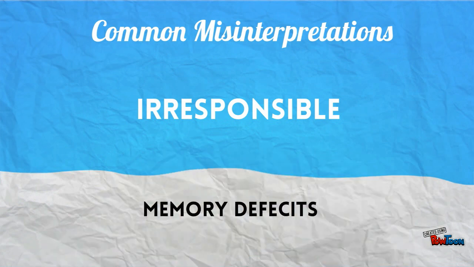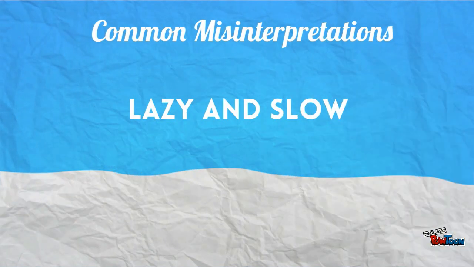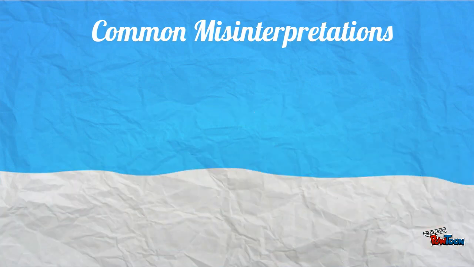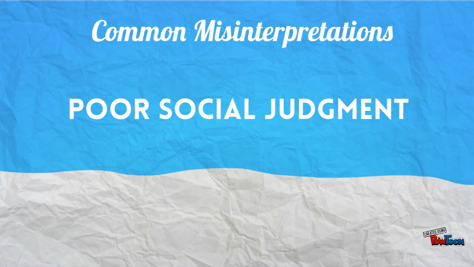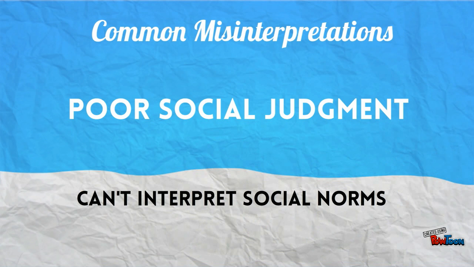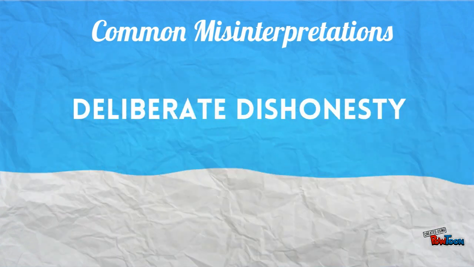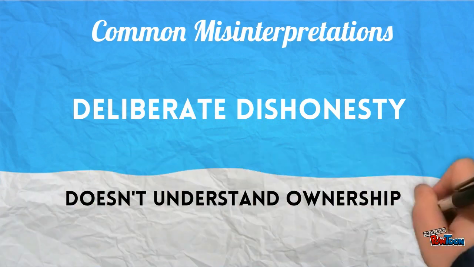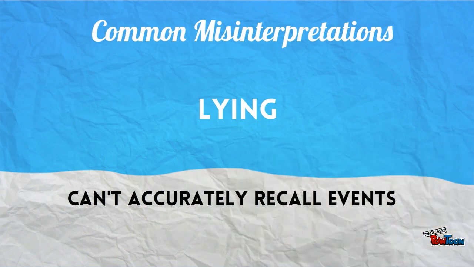Teachers should understand that what they may view as a child's laziness and slowness is actually the child's difficulty in grasping the abstract concept of time. A student's poor judgment actually comes from an inability to interpret social cues from peers. When a student steals, what teachers see as deliberate dishonesty should be interpreted as a lack of understanding of ownership. Lying should be recognized as an inability to accurately recall events because of memory problems.